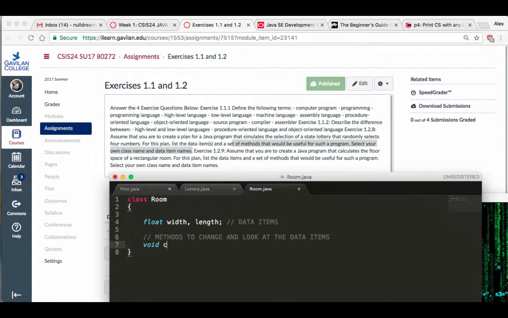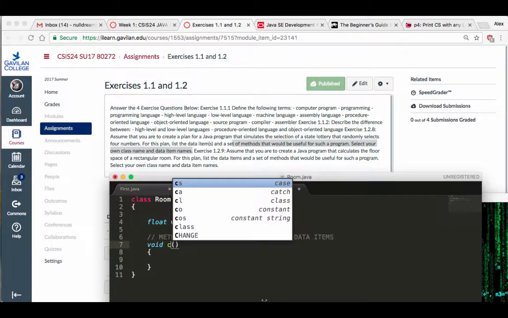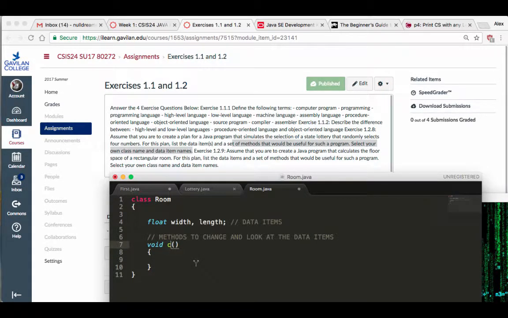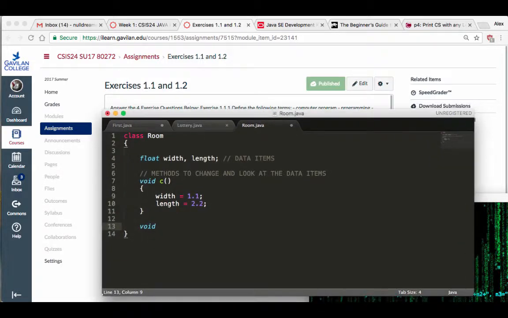So we're going to do void change. And by the way, the name could be whatever I want. I'm just going to call it C, just so you don't think that it's got to be called change all the time. So in the C, just for simplicity's sake, the width is equal to 1.1 and the length is equal to 2.2. These are both doubles or floats. Floats are decimal numbers. That's my change. And then I'm going to have another one, void L.